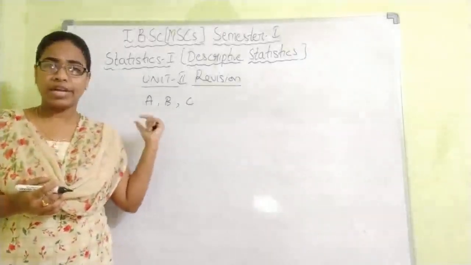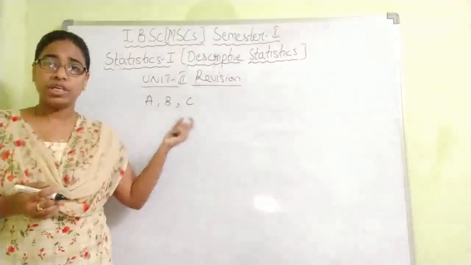Either of the students, or any of the students, or one of the students can solve it.